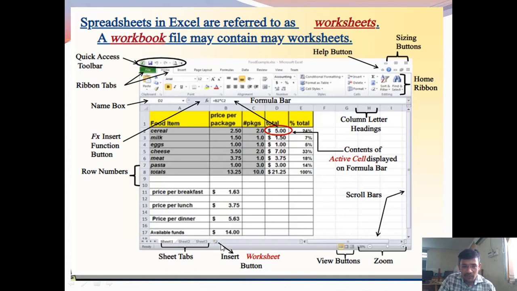Beside sheet 3, one button is there: the insert sheet button. Here we will find view buttons. Here we have the zoom buttons, to zoom in and zoom out the sheet. This is the first window of MS Excel.